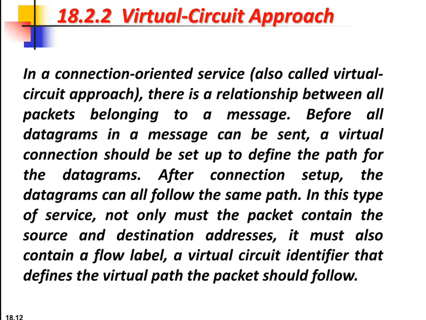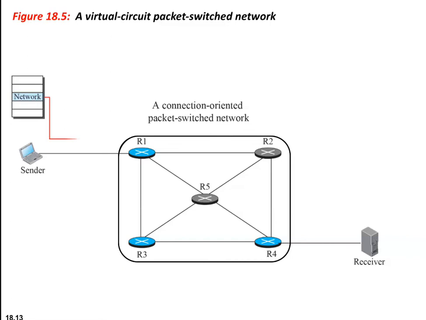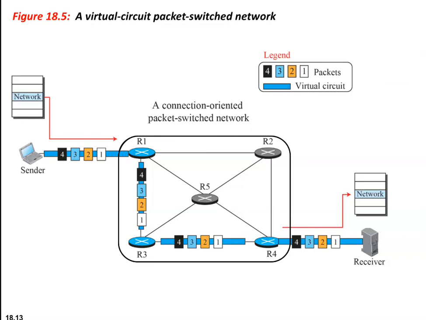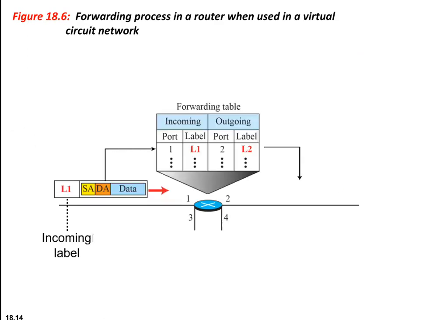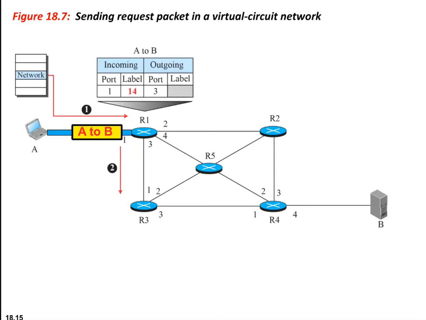Next, we had seen about the virtual circuit approach, which is for the connection oriented service and involves three phases: setup phase, data transfer phase, and the teardown phase. Here the packet contains the source address, destination address, and a flow label which defines the virtual path the packet should follow. In the setup phase, the source address and the destination address are used to make the table entries for the connection oriented service. And here two packets are sent. One is the request packet and the other is the acknowledgement packet, which are exchanged.